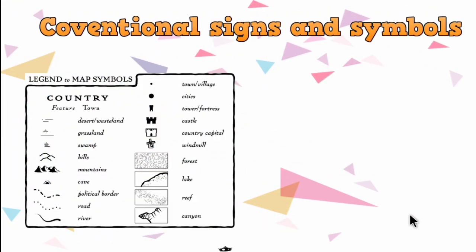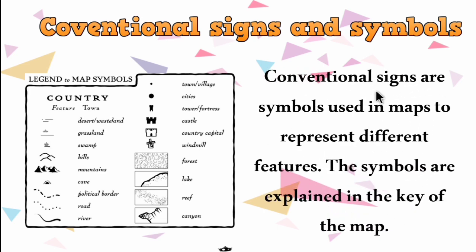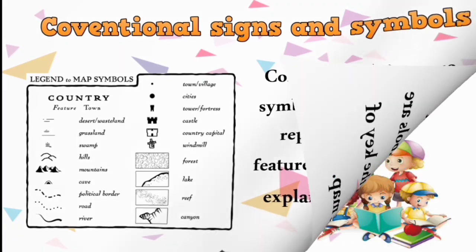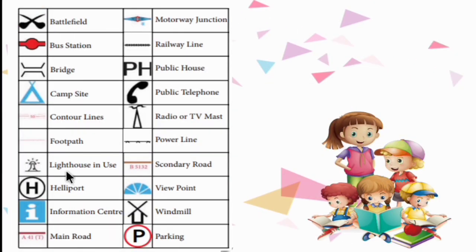Next one is conventional signs and symbols. The next component on the map is signs and symbols. Conventional signs are symbols used in maps to represent different features. The symbols are explained in the key of the map. So now let's see some conventional signs and symbols.